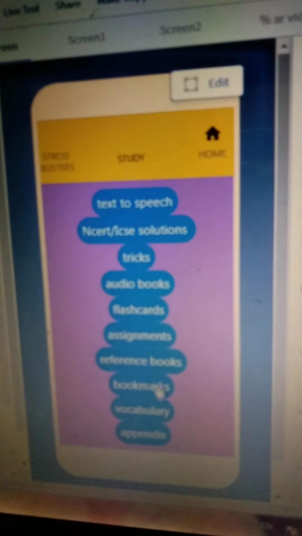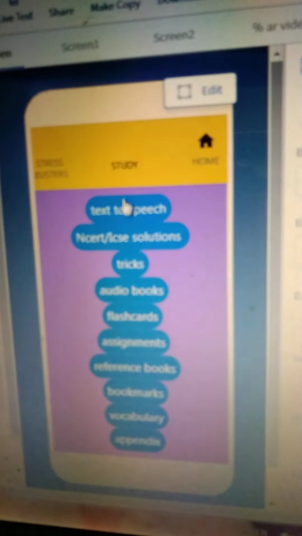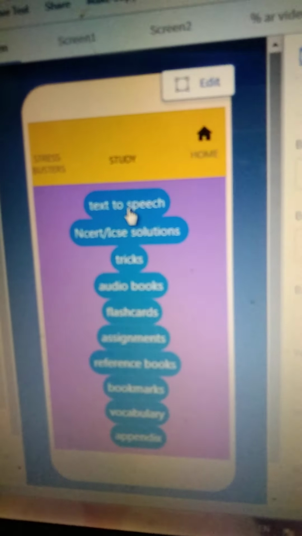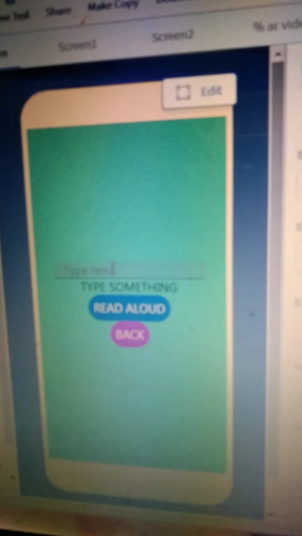Appendix is nothing but extra information from every chapter that helps the student to explore more than their textbook. So you can scroll them, then back. So the most important, and to say actually the most fun part, is text to speech. This is actually the pronunciation part. If a student has any difficulty in the pronunciation of some words, I kept this, so it's very interesting. If a student doesn't know how to spell pneumonia, I just type it and I'll press read aloud.